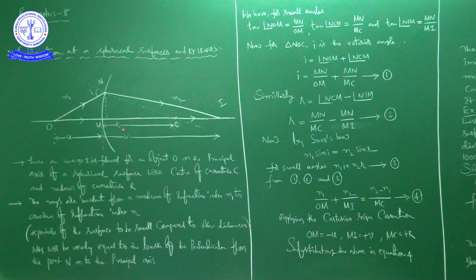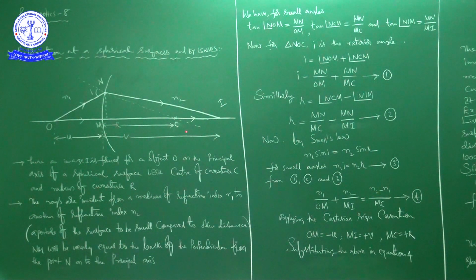Terminology means what is object distance, what is image distance, what is radius of curvature, what is focal length, what is center of curvature, and the position of the image. Based on the position of the image we will decide the image distance. All the definitions we discussed.